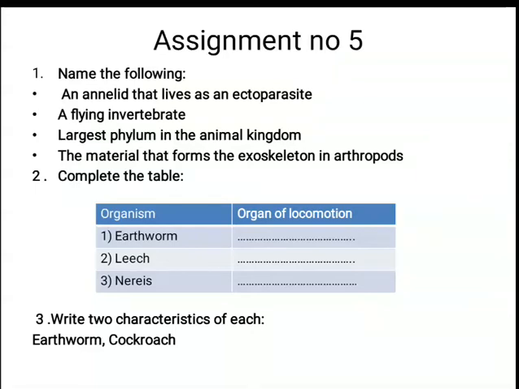To conclude, we have to see the assignment. The assignment consists of some question answers and some complete the table. You have to write 2 characteristics of each organism, that is earthworm and cockroach. Also note down the characteristics of these phyla because they generally come in the exam. And phylum Arthropoda has double importance because that organism cockroach which was labeled in the diagram comes in the practical exams also.